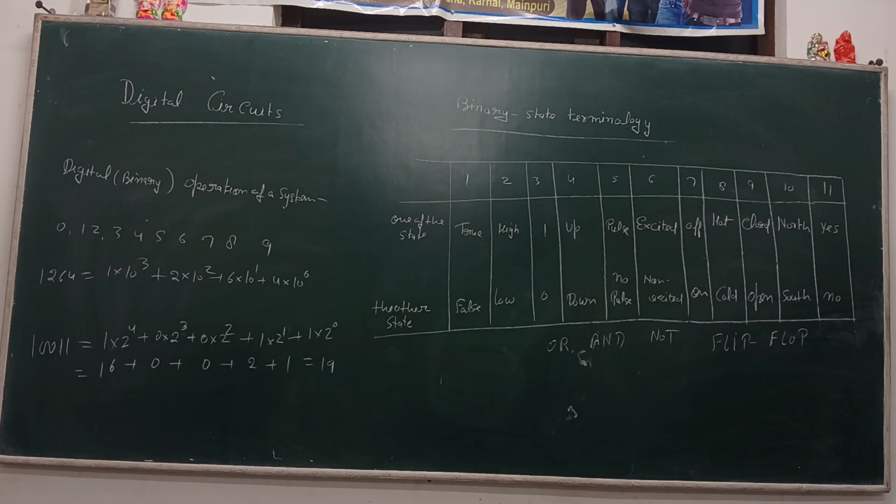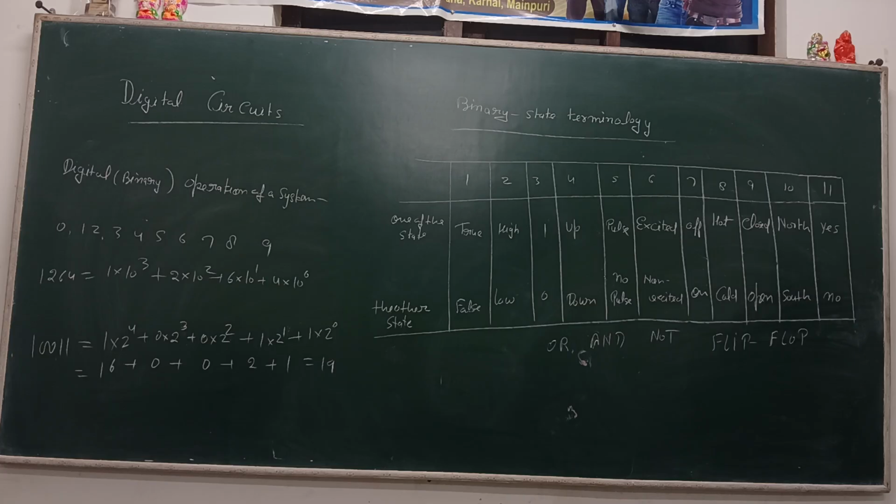In the binary system, the base is 2. Only the two numerals 0 and 1 are required to represent a number. The numerals 0 and 1 have the same meaning as in the decimal system, but a different interpretation is placed on the position occupied by the digit.